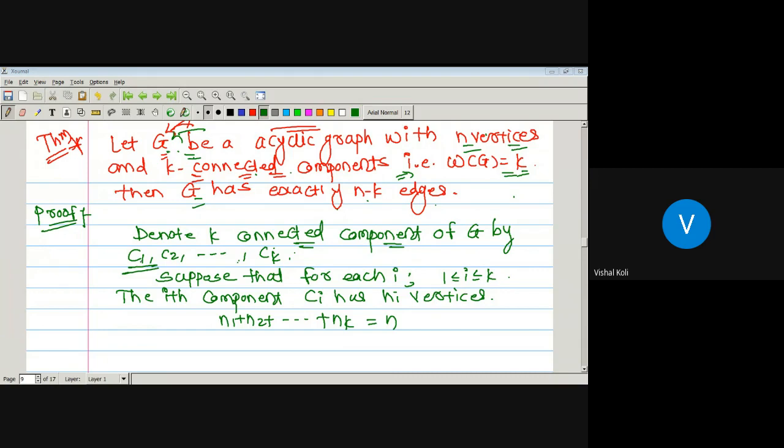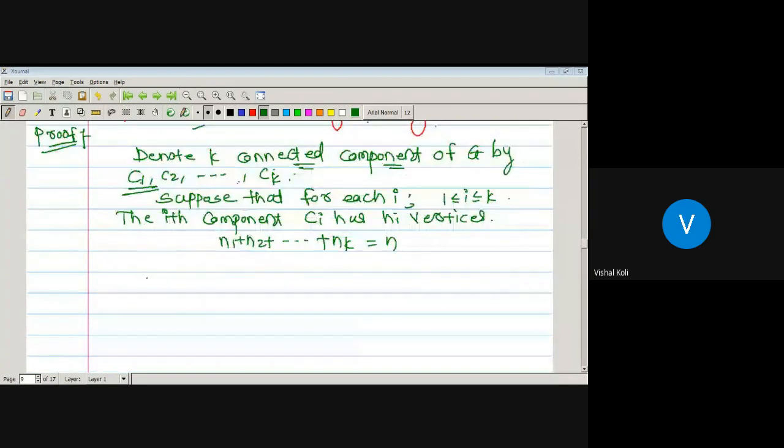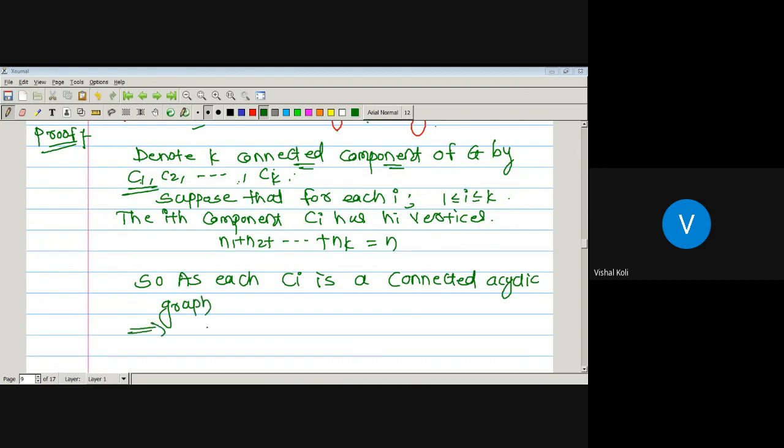Now each component is an acyclic connected graph, that is, a subgraph of graph G. Then each Ci must be a tree. Yes, sir. So as each Ci is a connected acyclic graph, it implies that each Ci is a tree